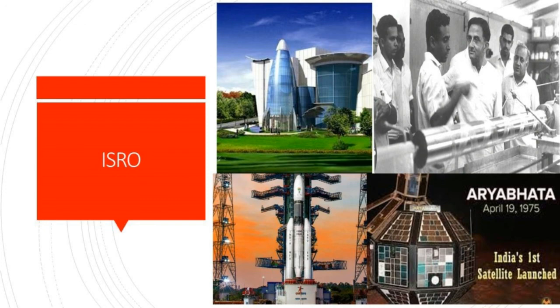ISRO built India's first satellite, Aryabhatta, which was launched by the Soviet Union on 19 April 1975. It was named after the Indian astronomer Aryabhatta. In 1980, Rohini became the first satellite to be placed in orbit by an Indian-made launch vehicle, SLV-3. ISRO subsequently developed two other rockets, the Polar Satellite Launch Vehicle, PSLV, for launching satellites into polar orbits and the Geosynchronous Satellite Launch Vehicle, GSLV, for placing satellites into geostationary orbits. These rockets have launched numerous communication satellites and Earth observation satellites.